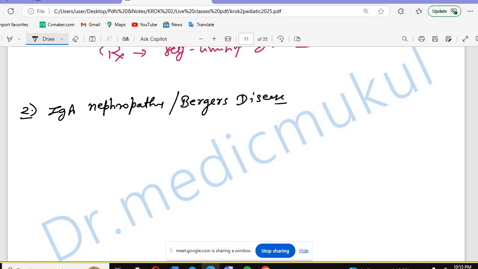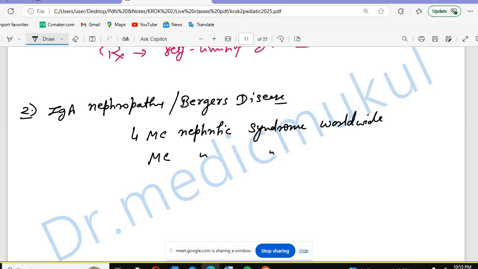Berger's disease is the most common nephritic syndrome worldwide, and the most common nephritic syndrome in adults. These are the two conditions. The most common nephritic syndrome in pediatrics is PSGN, and the most common nephritic syndrome in adults is Berger's disease.